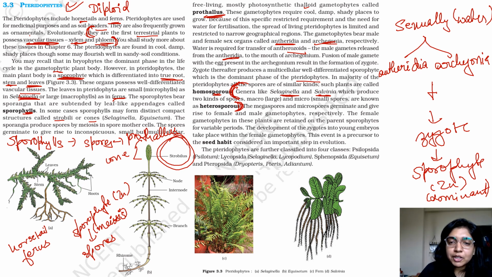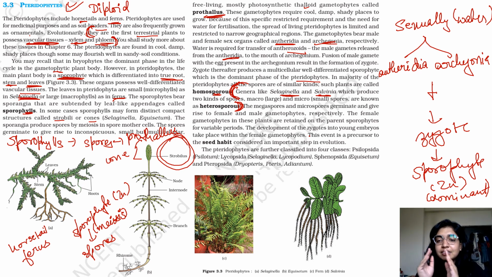The megaspores and microspores germinate and give rise to female and male gametophyte respectively. The female gametophytes in these plants are retained on the parent sporophyte for variable periods. The development of the zygotes into young embryos takes place within the female gametophyte. This event is a precursor to the seed habit. So if you can imagine what is happening inside the female gametophyte, the male gametophyte enters and the formation of your sporophyte or zygote starts there.